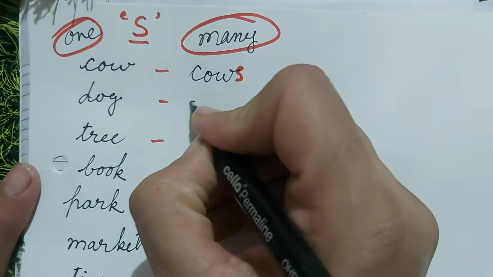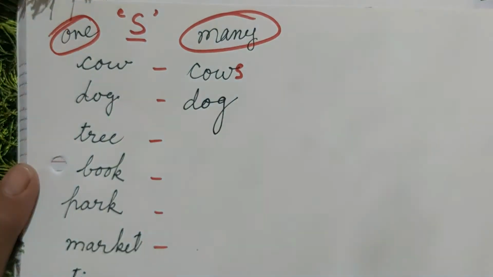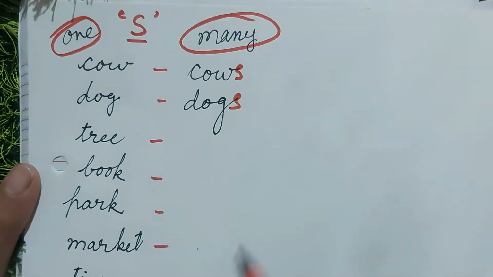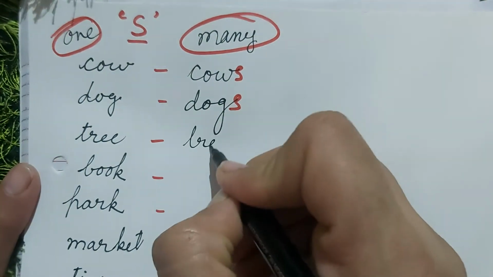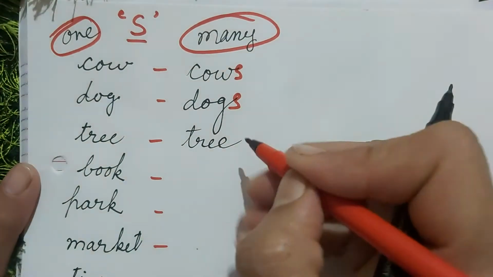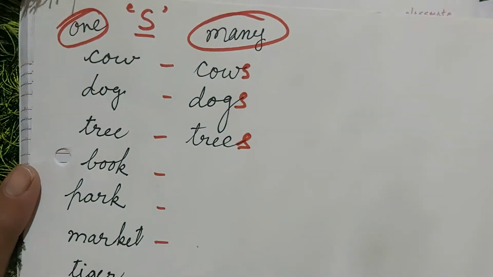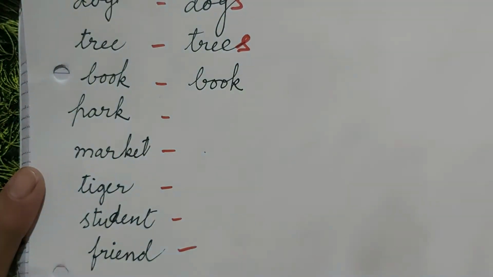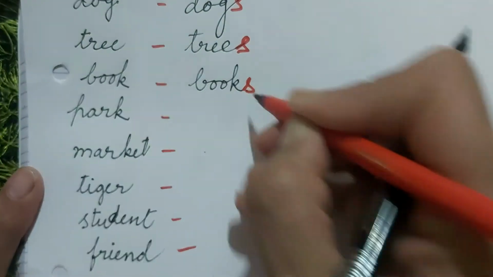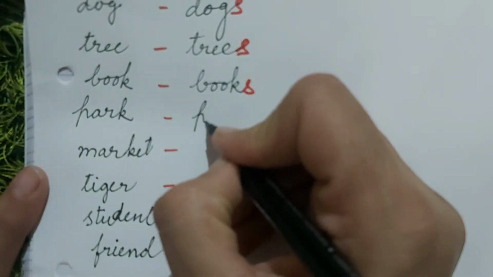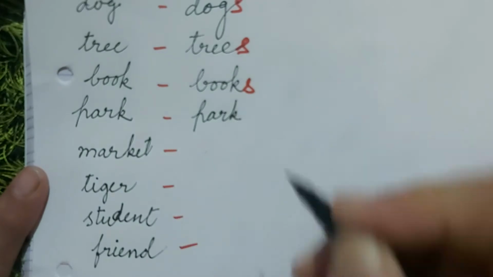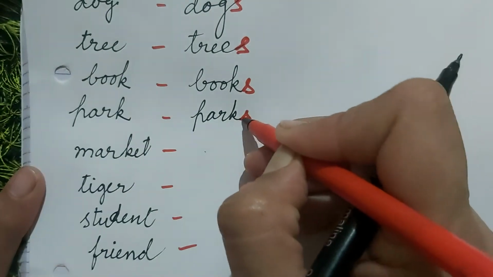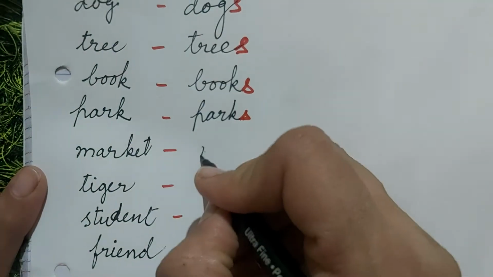Now, dog, when we add s, it becomes dogs. Tree, when we add s, it becomes trees. Book, when we add s, it becomes books. Park, when we add s, it becomes parks.